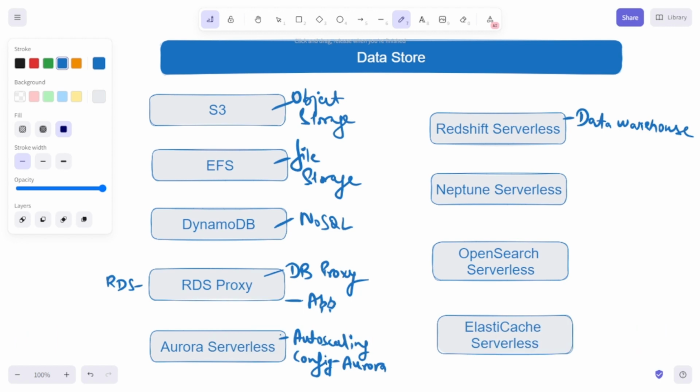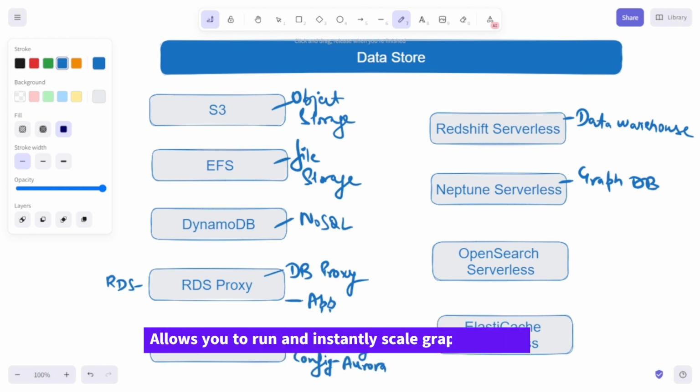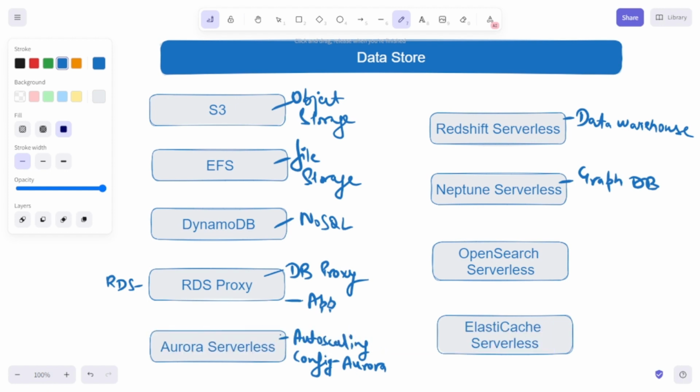Moving to Neptune Serverless, it is a graph database. Firstly, it allows you to run and instantly scale graph workloads without the need to manage and optimize the database capacity. It automatically determines and provisions the compute and memory resources to run the graph database. It scales up the capacity based on workload, and it can scale down your capacity as well, again based on your workload.